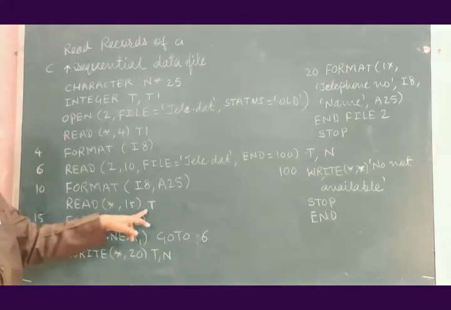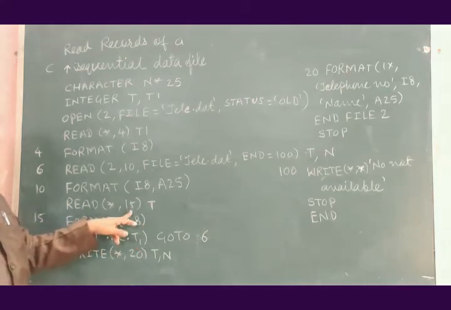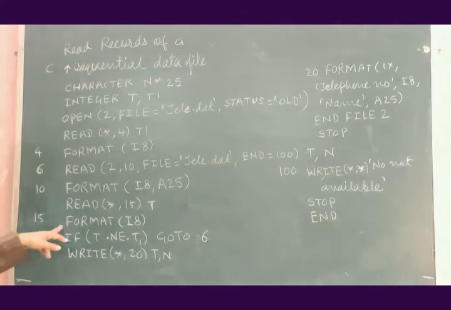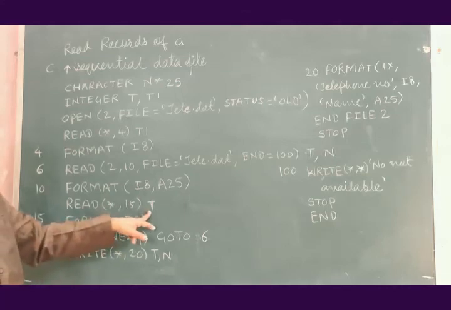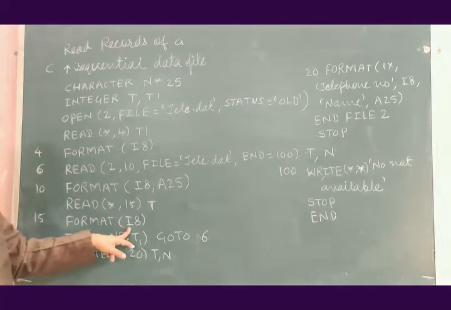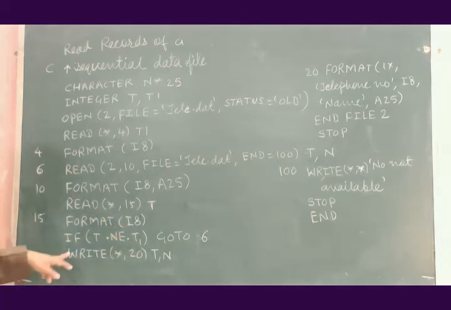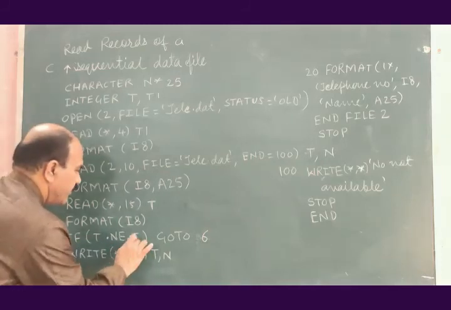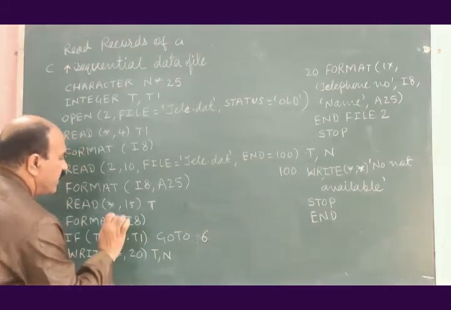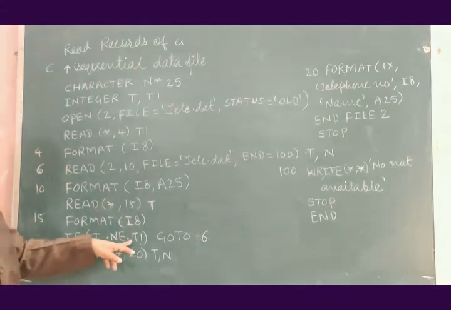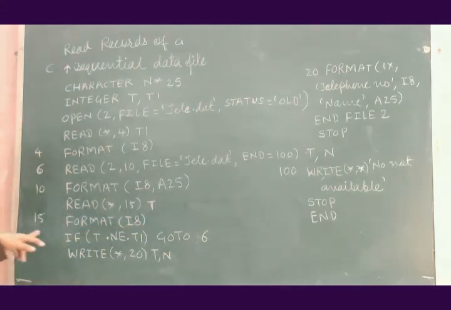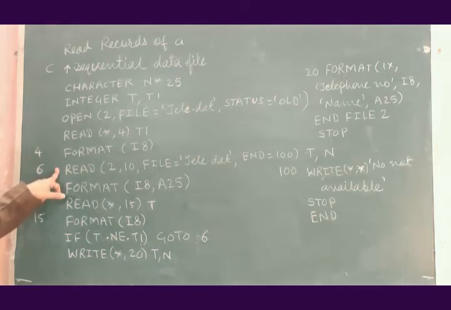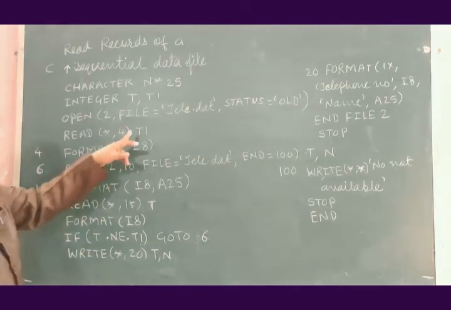After that, read T with format 15. What is format 15? I8. So it is read, and this is an 8 digit telephone number. If T is not equal to T1, go to 6, where one record is read and matched with T1.